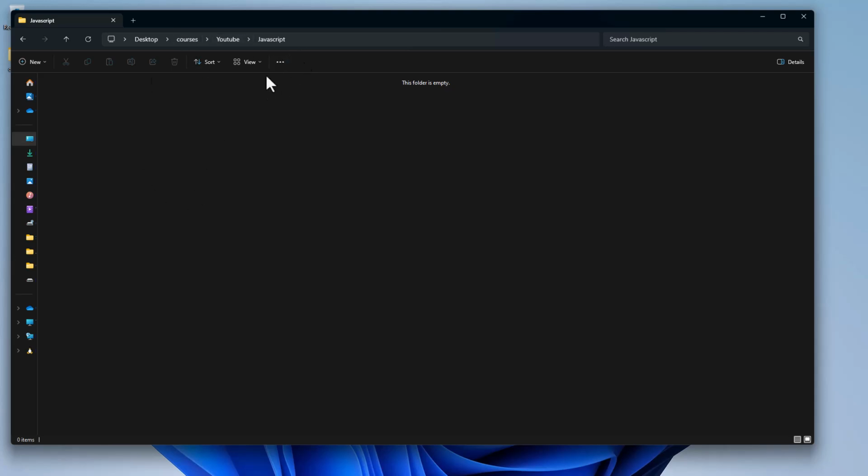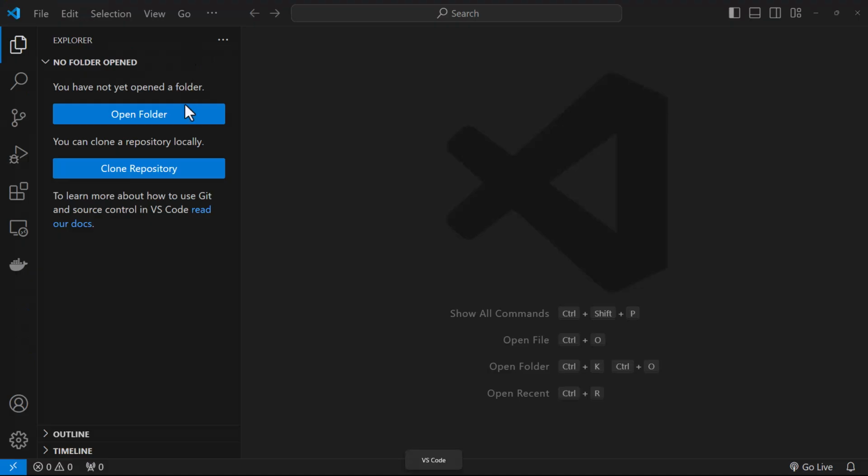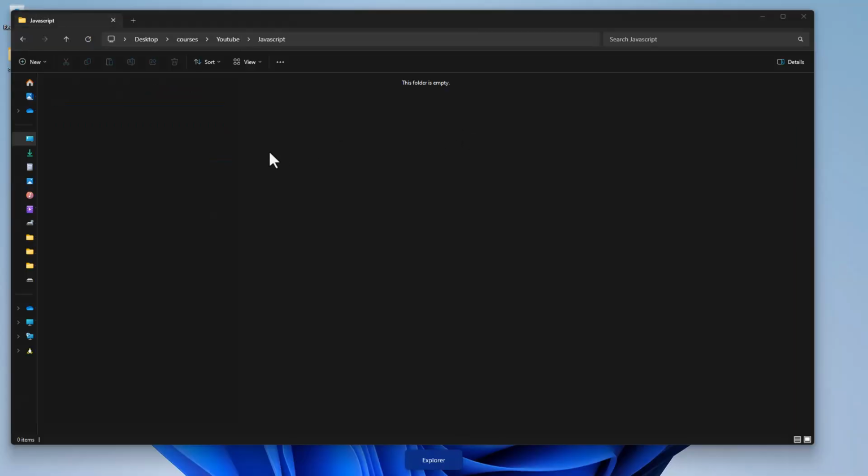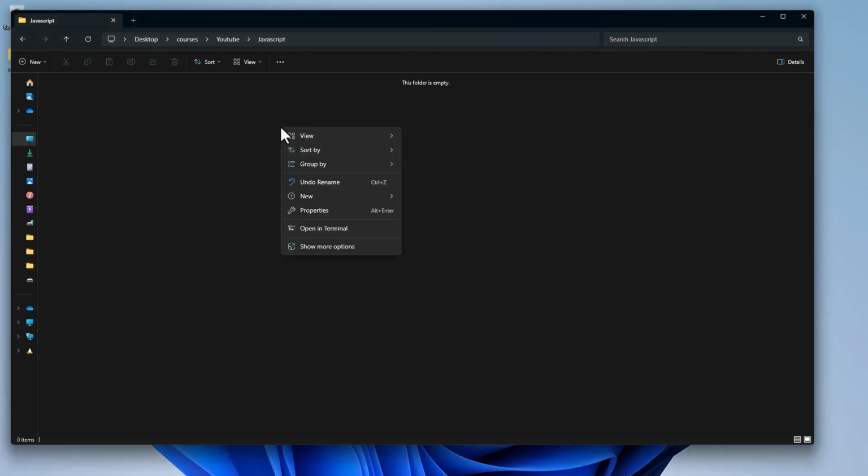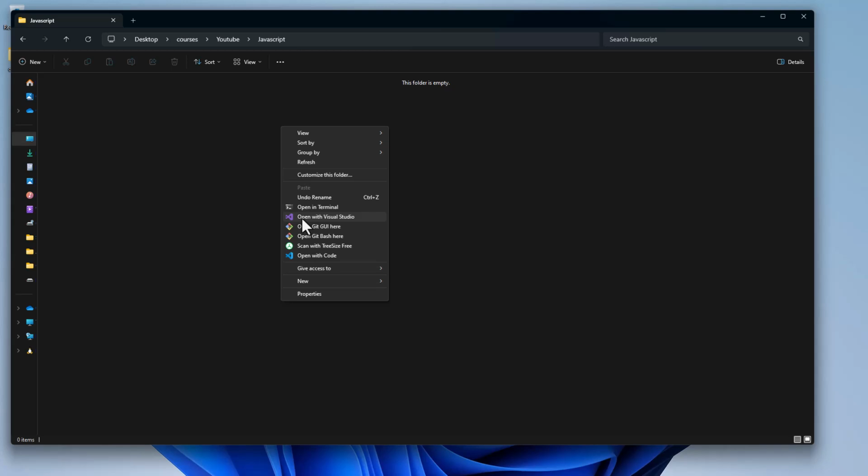Okay, so this is my folder where I'm going to practice JavaScript. Just open this folder over here in Visual Studio Code. Now to open the folder, you can say open folder and navigate to the folder that you have just created. Or alternatively, here on Windows, you have an option. You can right click, say show more options, and say open with Visual Studio Code, open with code over here.